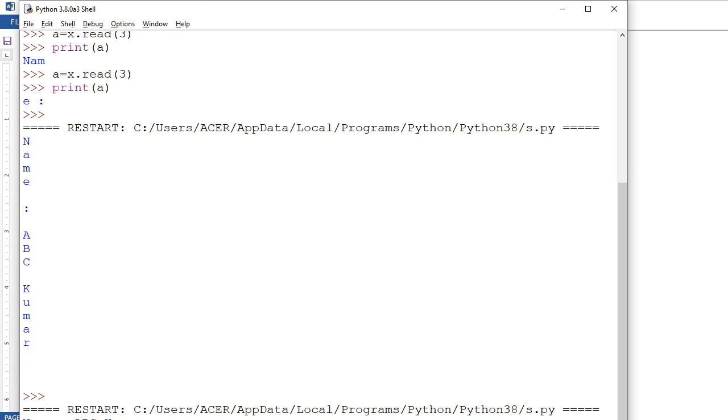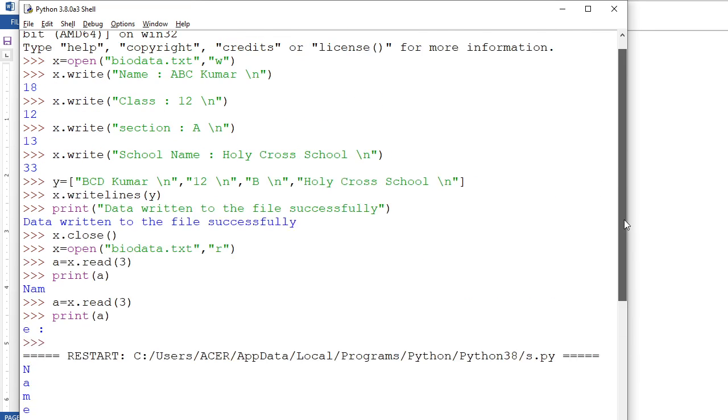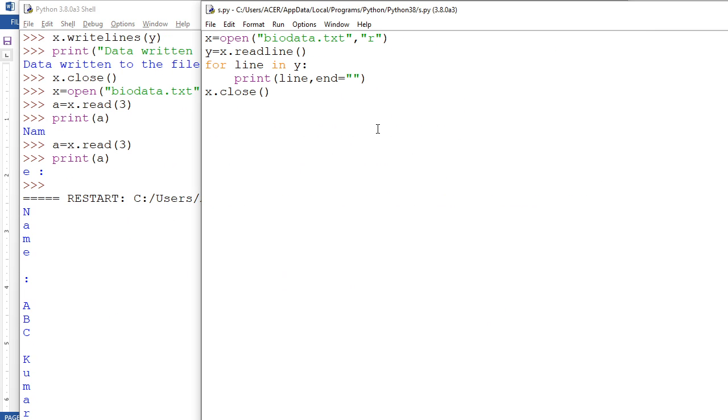See, name ABC Kumar, first line, second line, third line. Okay, so here we go. I am going to make it here, but it is coming only one line.